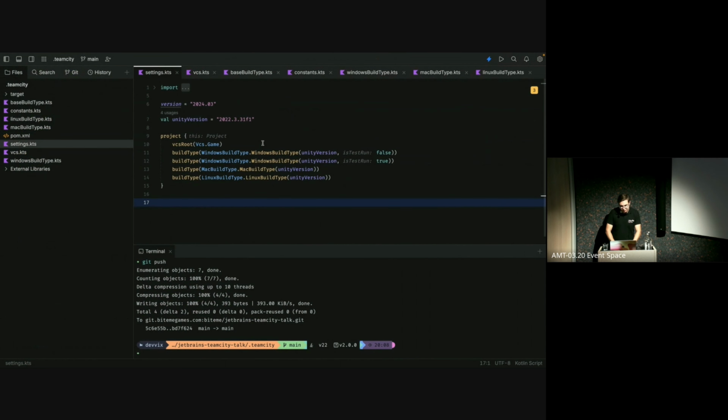So for those that haven't worked with TeamCity before, in TeamCity, you have two different forms of dependencies. You can define snapshot dependencies, and you can define artifact dependencies. Basically, the snapshot is saying that you want to depend on another pipeline having succeeded, or the status of it. Whereas in artifacts, you can define what files you want to take over from another pipeline. Say that one pipeline builds your game, and you have an artifact dependency on that pipeline from another one that deploys it to Steam, for example.